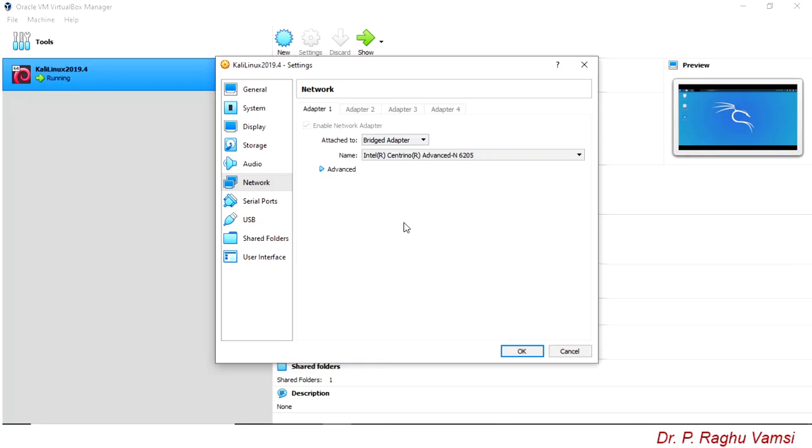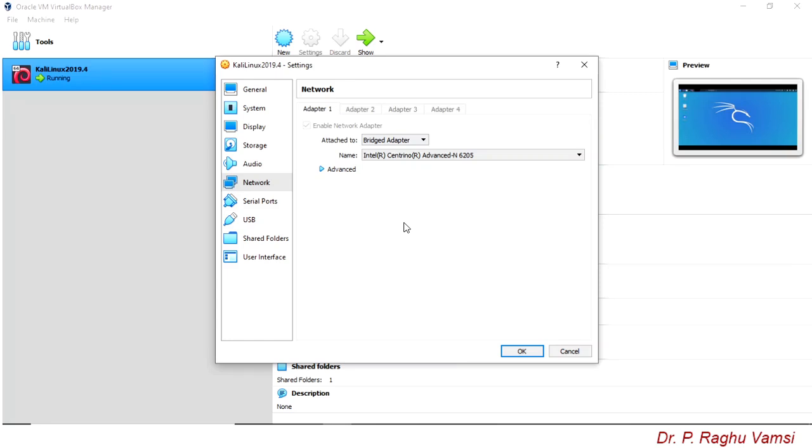That means from the guest operating system we can connect to the host operating system. From the host operating system we can ping the guest operating system. The main disadvantage of this bridge adapter is that the ultimate aim of a virtual machine is to isolate from the host operating system. That means you want to work in isolation from the host operating system. But whenever the bridge adapter is connected, whatever penetration attempts you make will also be carried out on your organization network.